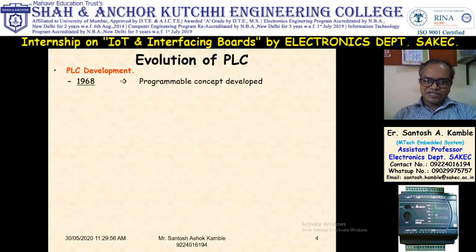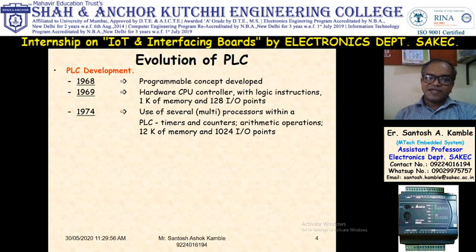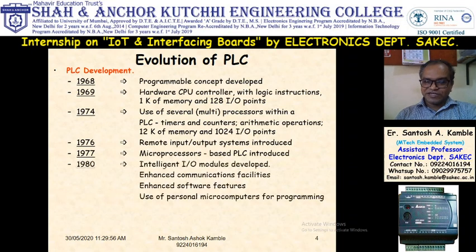So in PLC development, in 1968 the first PLC programmable concept was developed. After that in 1969 a hardware CPU controller was developed, which has 1 kilobyte memory and 128 input outputs. After that in 1974 several multiprocessors were added and a new PLC was developed, which has 12K memory and 1024 input outputs. Again in 1976 remote input operations were done. So you can operate the PLC based system from a remote location. In 1977 microprocessor based PLC was introduced.